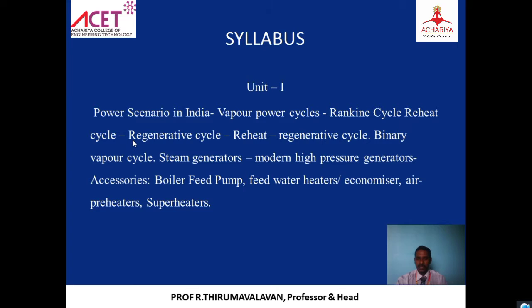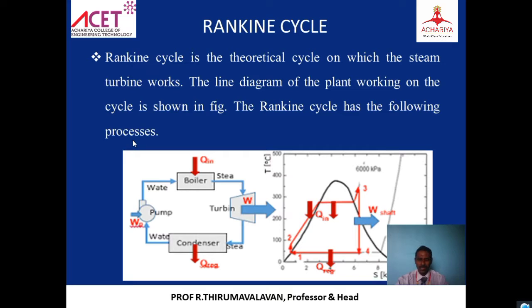Today's class we start with the Rankine power cycle. What do you mean by Rankine power cycle? It is a very simple cycle. In this vapor power cycle, the Rankine cycle, the water is coming from the pump at high pressure. That water is entering into the boiler with a high pressure. In the boiler, the water is converted into vapor form, from liquid to vapor. So the liquid to vapor conversion takes place inside the boiler.